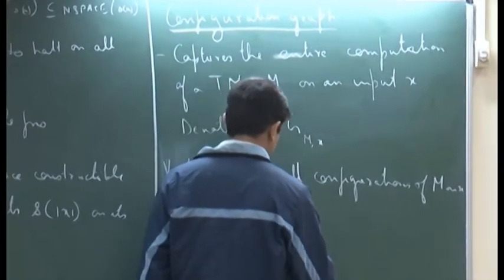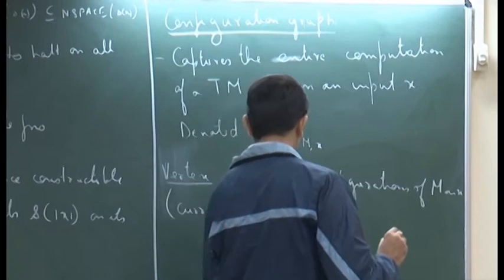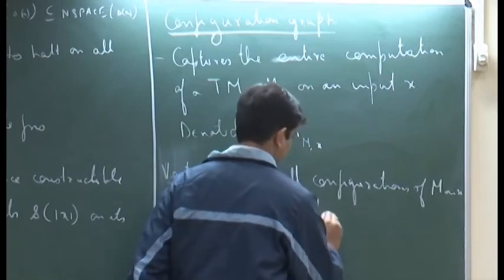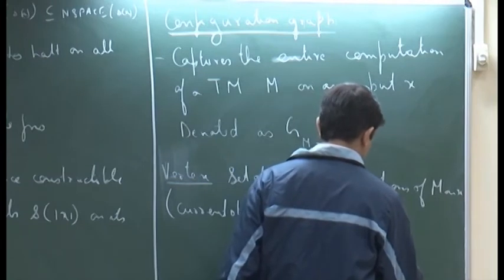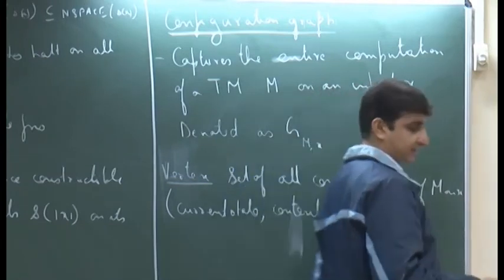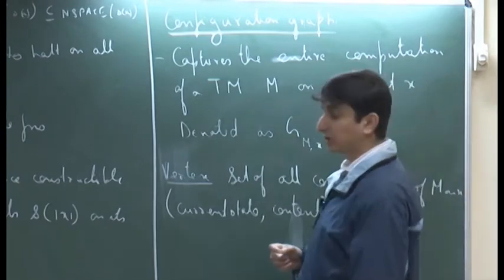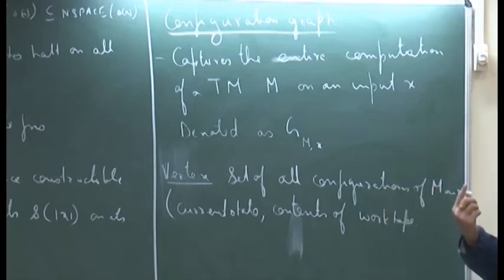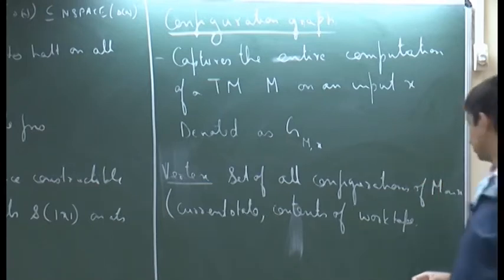So, we look at the contents of the work tape. That determines, and we also need to know the positions of the various heads of the Turing machine. For example, where is the input head, where is the work tape head, and so on.